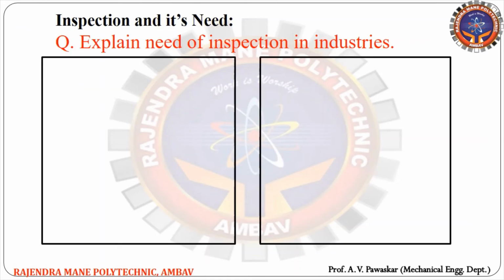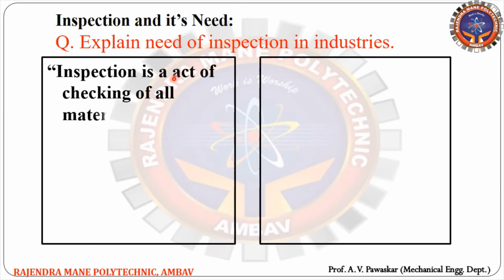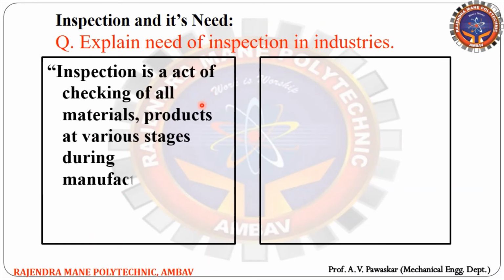So our next point is inspection and its need. A question can be asked in the exam: explain the need of inspection in industry, or define inspection. So what is meant by inspection? Inspection is the act of checking all materials and products at various stages during manufacturing. So inspection means the act of checking. We have to check the materials and products at various stages during manufacturing.